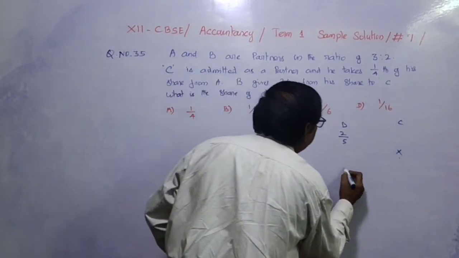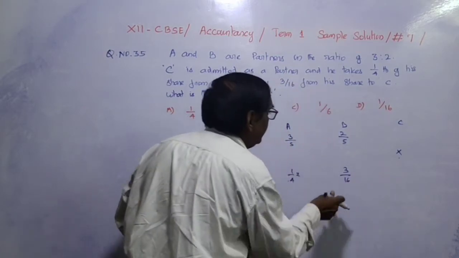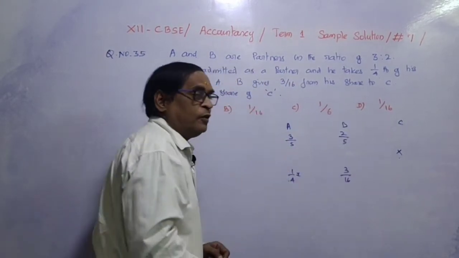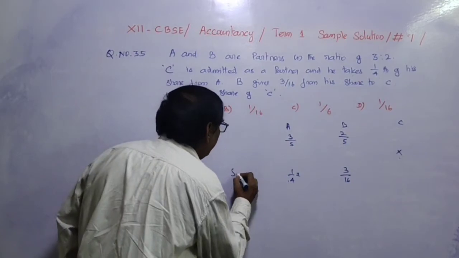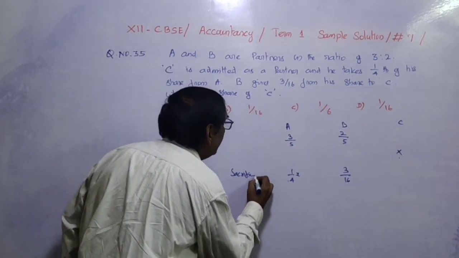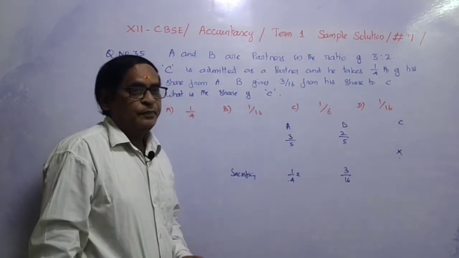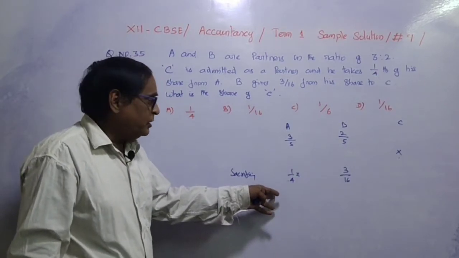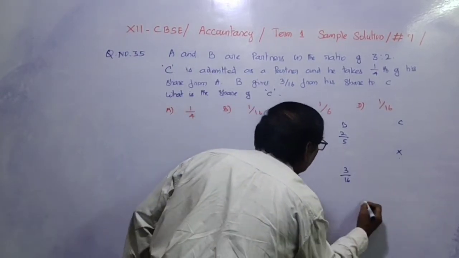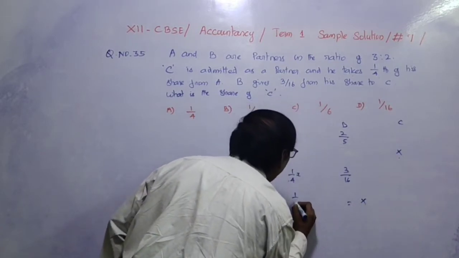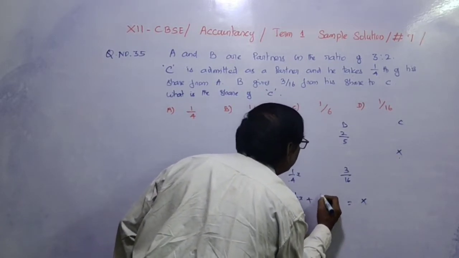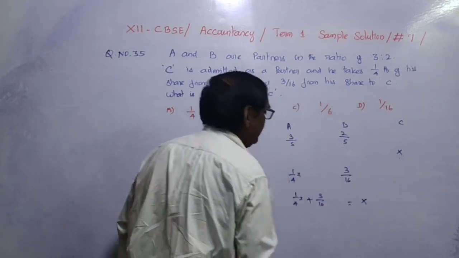And then 3/16 he is getting from B. From this it is a sacrifice by A and B. Let's form an equation. So X equal to 1/4 X from A plus 3/16 from B.